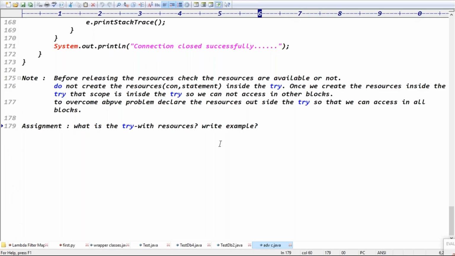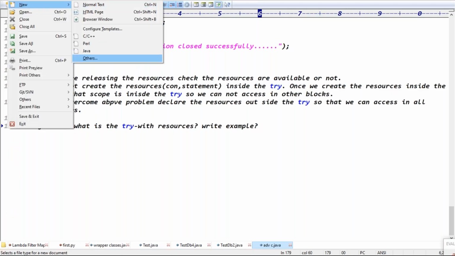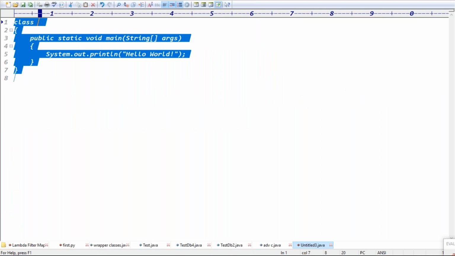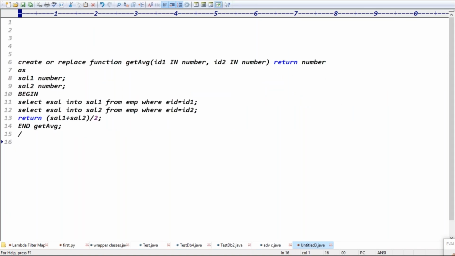See this code, guys. In this example, look at the function. Here it is create or replace function. Yesterday we had the syntax create or replace procedure, right? Now today we have the syntax create or replace function. The function name here is get average. Get average is the function name.